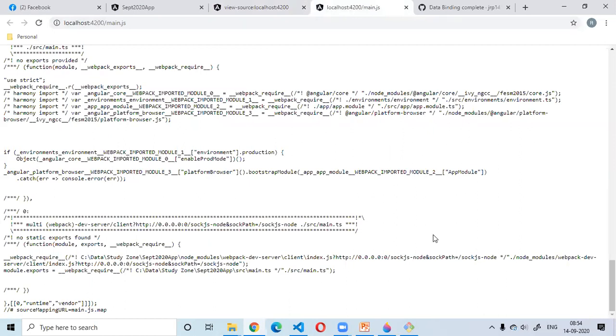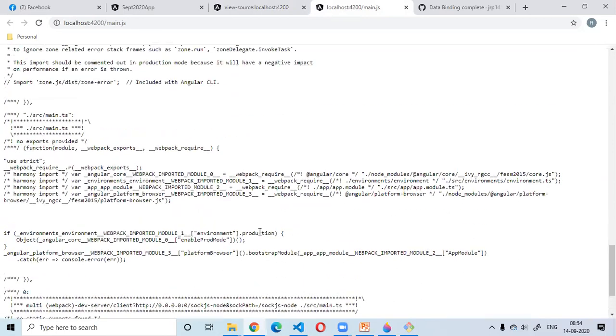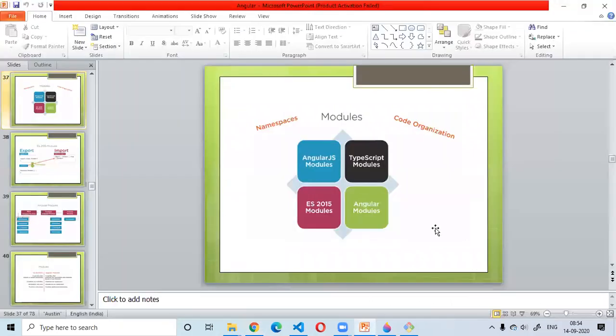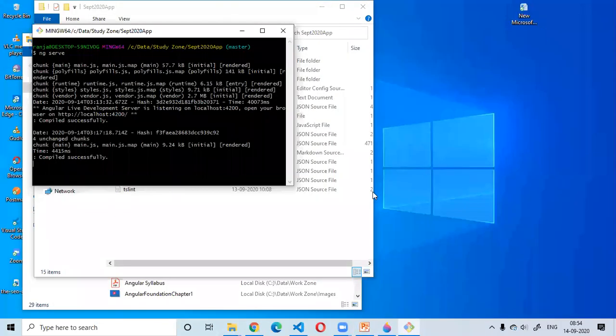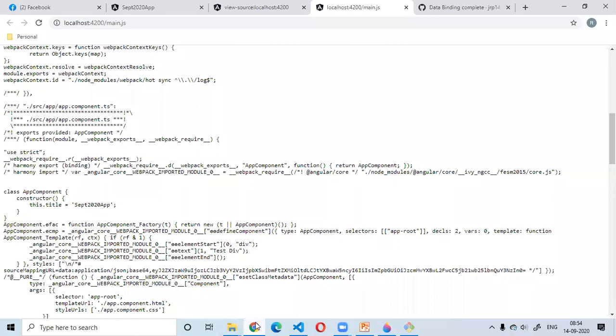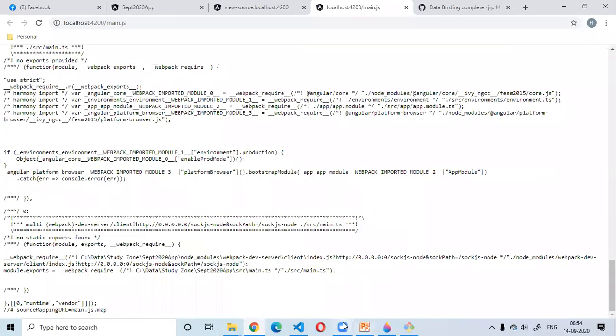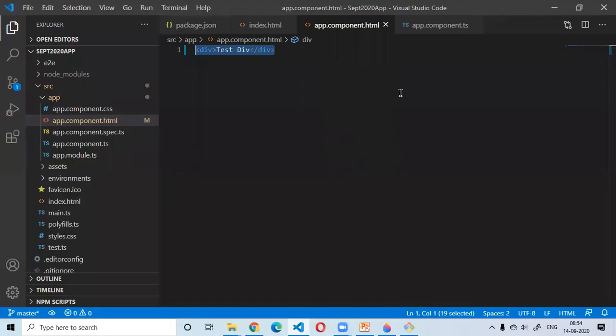So in this main.js, the HTML change we made is found here, and the HTML is also encoded into JavaScript. So everything we require, every code we are going to write, is going to be in the main.js. Okay, now I'm coming back to the application code.